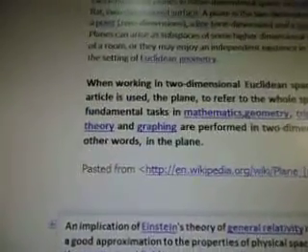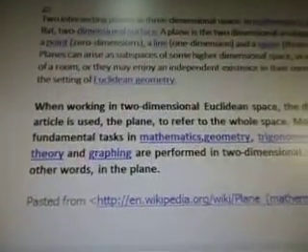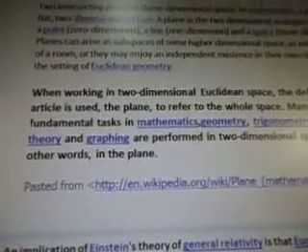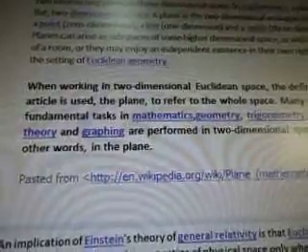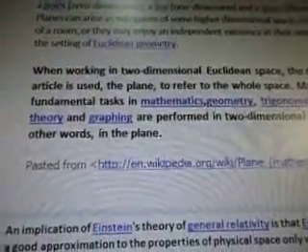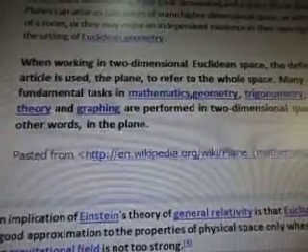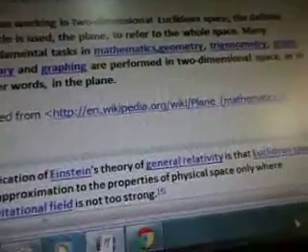Okay, when working in two-dimensional Euclidean space, the definite article is used, the plane, to refer to the whole space. Many fundamental tasks in mathematics, geometry, trigonometry, and graph theory and graphing are performed in two-dimensional space, or in other words, in the plane.